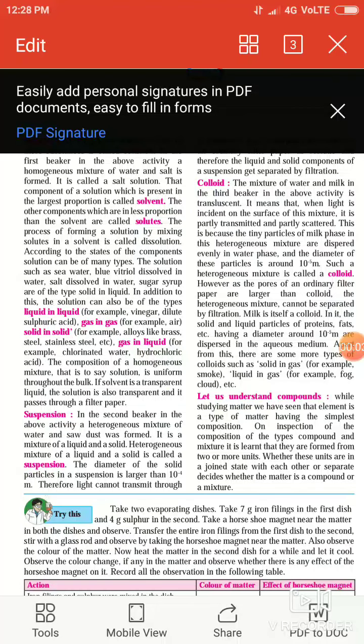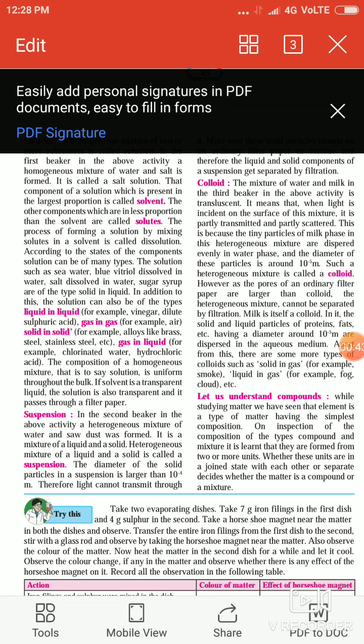Let's understand the compounds. While studying matter, we have seen that an element is a type of matter having the simplest composition. On inspection of the composition of the types, compound and mixture, it is learnt that they are formed from two or more units. That means a compound is made up of two or more elements. So whether these units are in a joint state with each other or separate decides whether the matter is a compound or mixture.